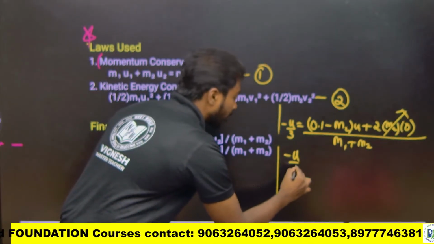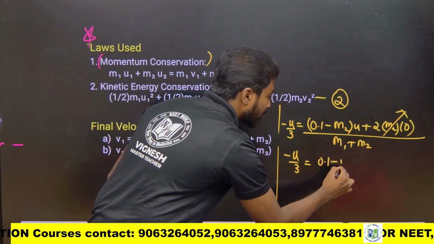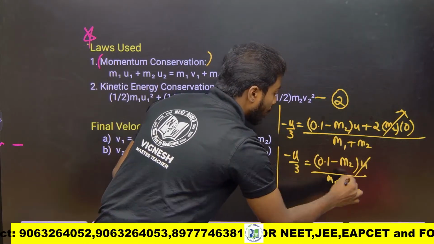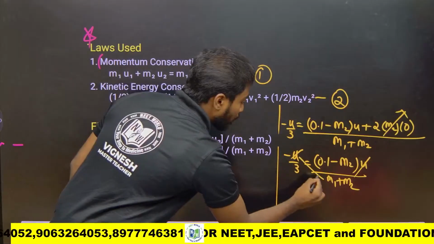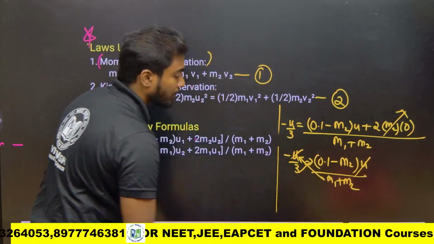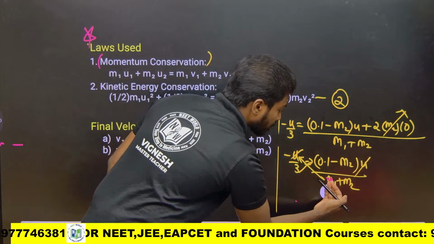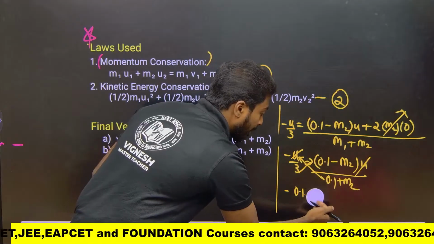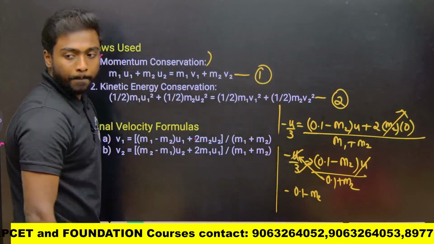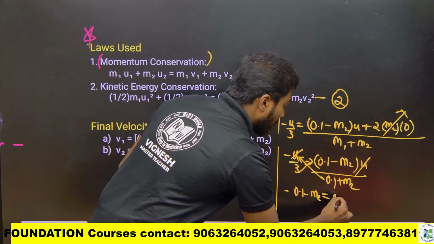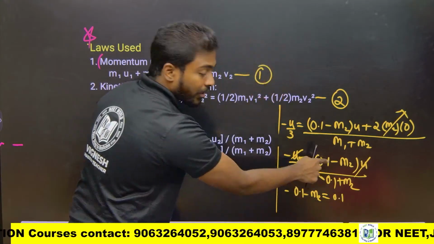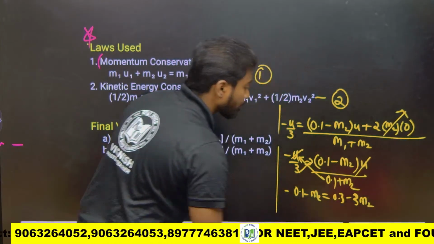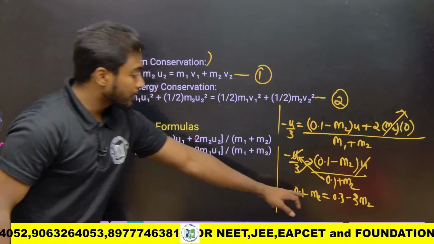So minus u by 3 is equal to 0.1 minus m2 into u by m1 plus m2, where u1 and u get cancelled. I can cross multiply this one and this one. What will it be? This is 0.1, yes, 0.1. So minus 0.1 minus m2 is equal to 0.3 minus 3m2. It's not minus 0.2, it's 3m2.